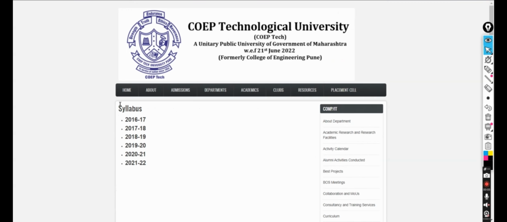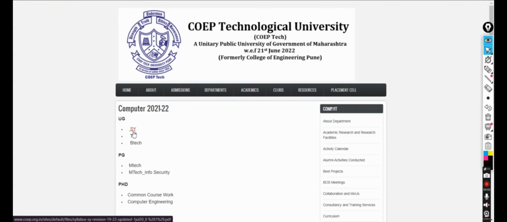And if you want a syllabus, this is the syllabus copy of only the computer engineering field. While clicking on it, you can see SY, BTech. For your information, friends, the first year syllabus is completely similar for all departments. From second year only you will get the syllabus branch wise. So in first year you get the common syllabus. Under the university you might get one or two additional subjects in the course, but 90% of the syllabus would be the same for all branches.